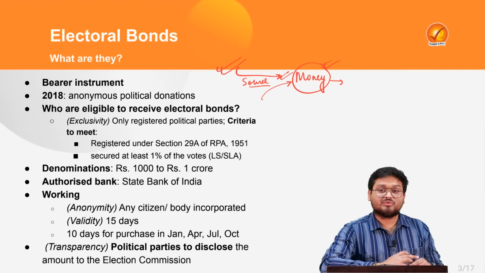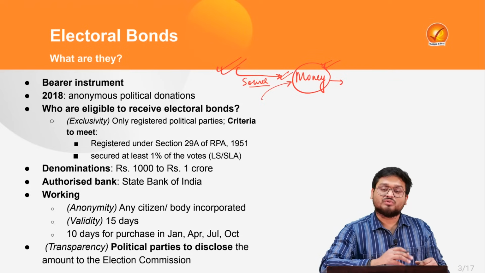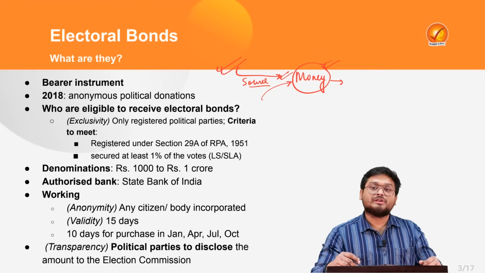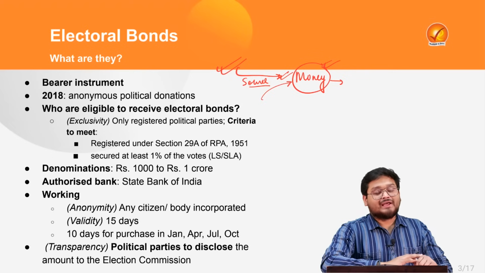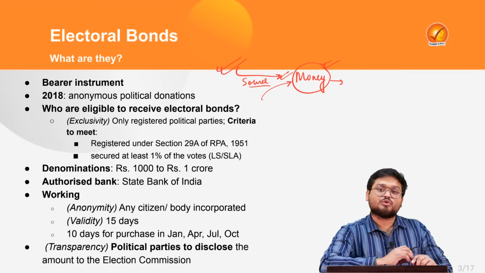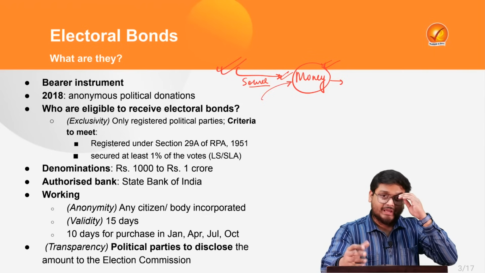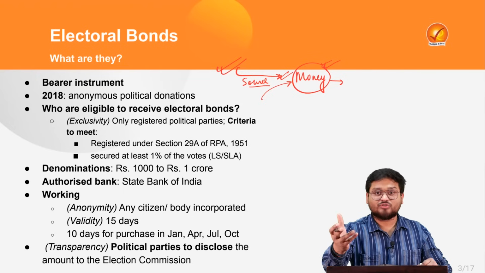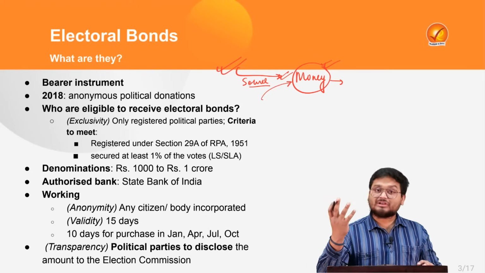And that is why we have found that the donations that various individuals give to political parties for their electoral needs and electoral campaigns, we have to focus on that discussion here. Don't you think that if we can make these donations totally transparent and digital, so we can track the transactions, it is good for the democratic ecosystem? So that is why this entire idea of electoral bond is coming into the picture.